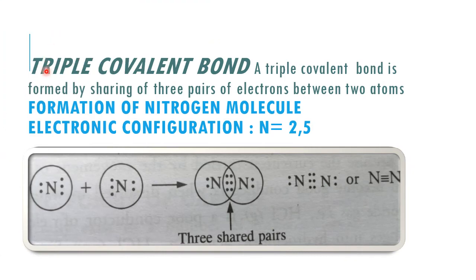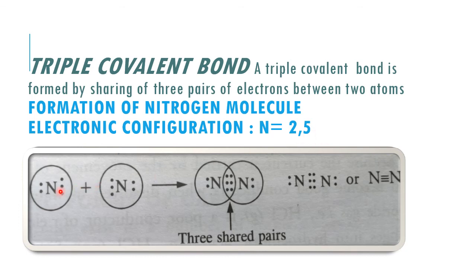Now next is the triple covalent bond. A triple covalent bond is formed by sharing of three pairs of electrons between two atoms, again here atoms of non-metals of the same or different kinds. Now, formation of the nitrogen molecule. In this example, you can see the nitrogen atom. It has electronic configuration 2, 5. That means it has 5 electrons in its valence shell and requires 3 more electrons to complete the octet.